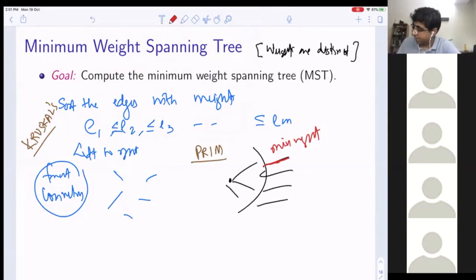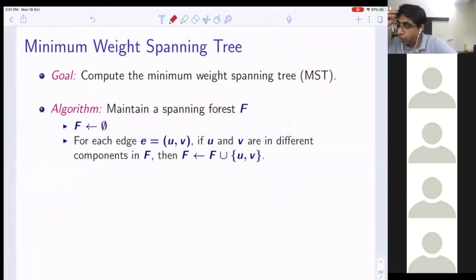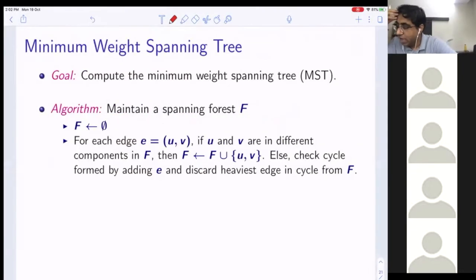So now Aritra told us to do the following: for each edge UV, if U and V are in different components in F, then you add F union UV. There's no issue with it. But else, check the cycle formed by adding E and discard the heaviest edge in the cycle from F. Now this we can do because we have F, and we add an edge UV.